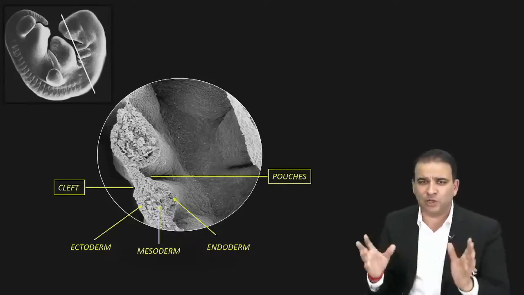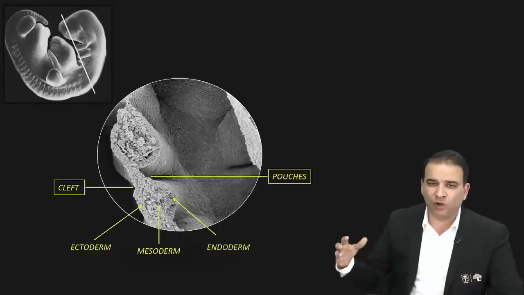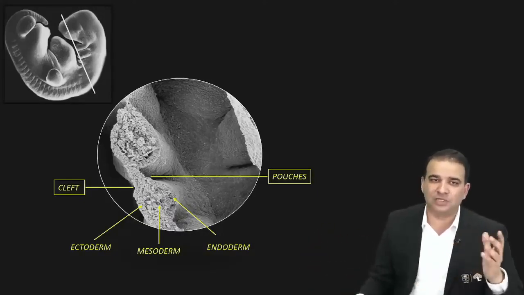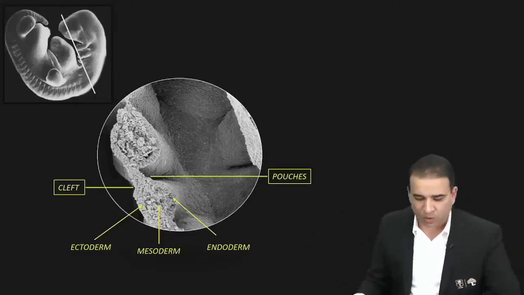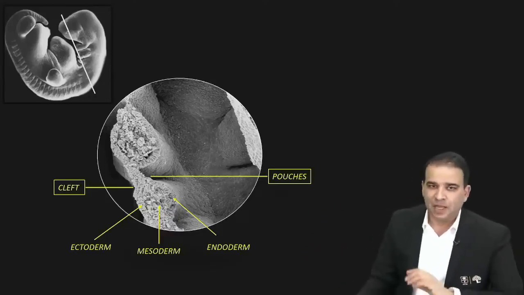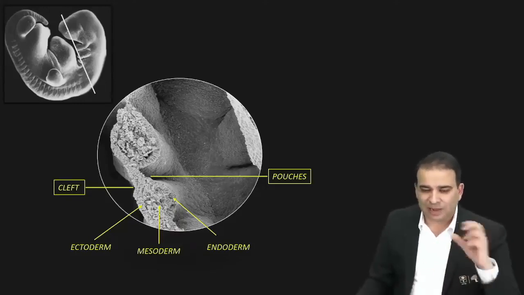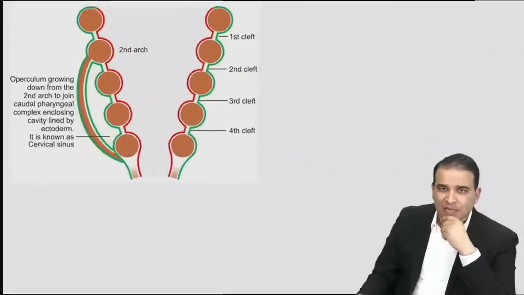So that is just to tell you how the pharyngeal arch looks. We have all the three things: endoderm, ectoderm, and mesoderm. The spaces in the ectoderm are called clefts, and the spaces in the endoderm are called pouches. Okay. Now, what are the fates of these clefts and pouches? So let's use some schematic picture to understand this. Now have a look at this image, guys.